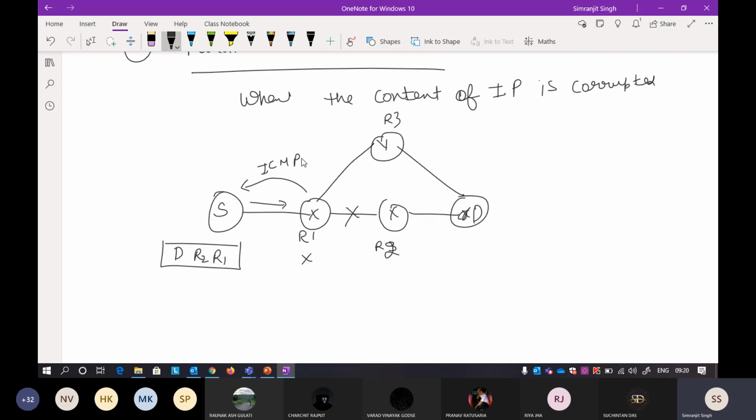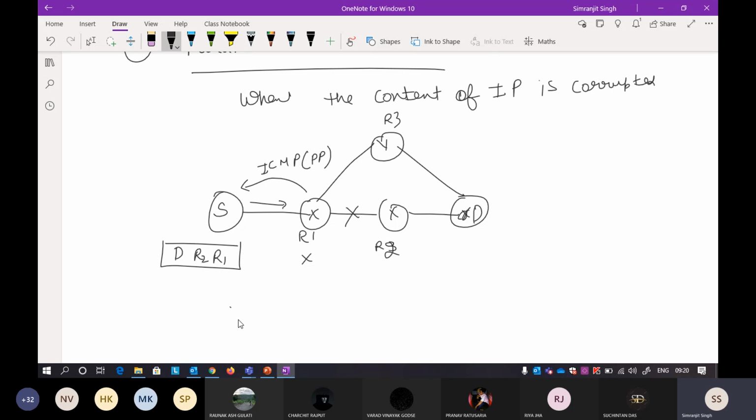Okay, so the first scenario is this one, that if you are following a strict source routing, you can send an ICMP packet back saying that there is a parameter problem, because you have defined a parameter in the strict source routing to follow a particular path and I'm not able to follow it. Okay,